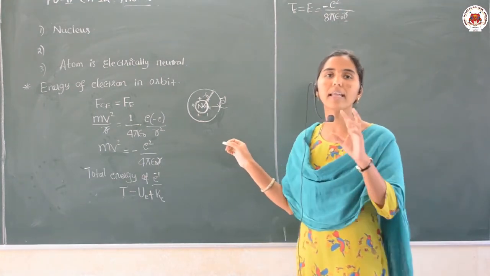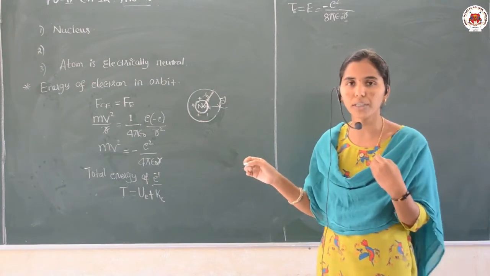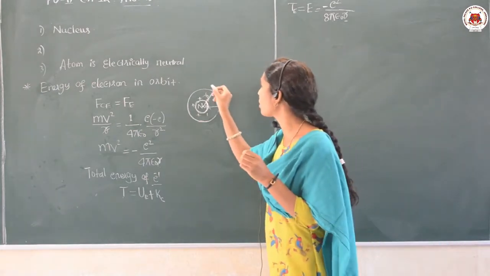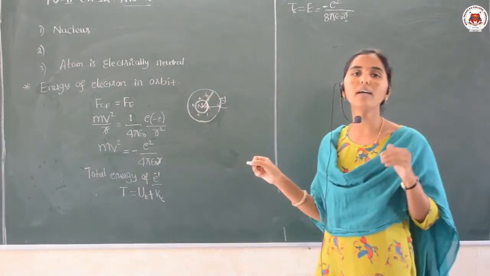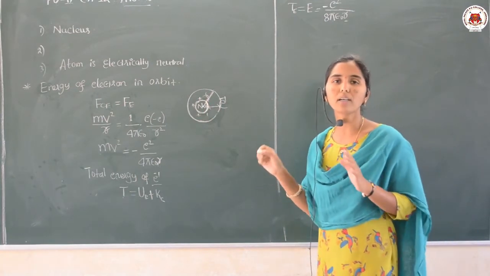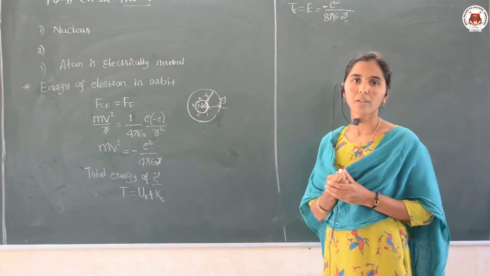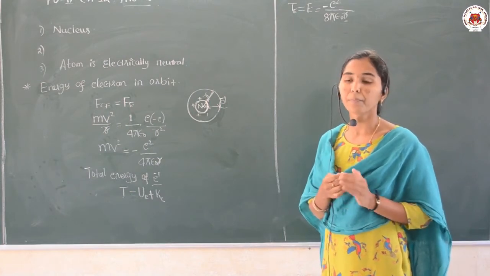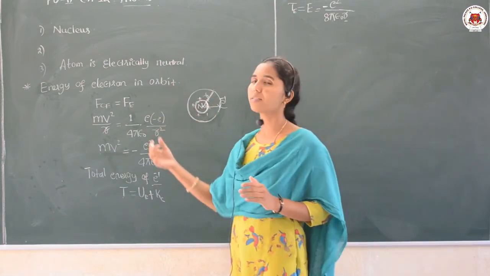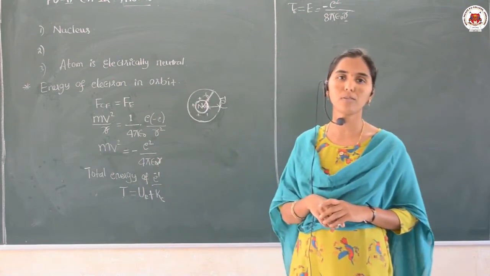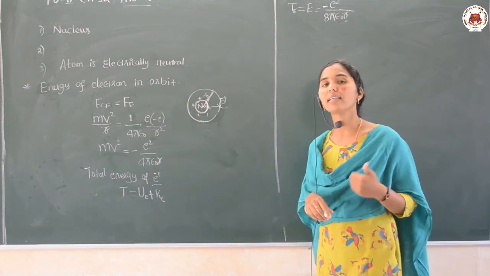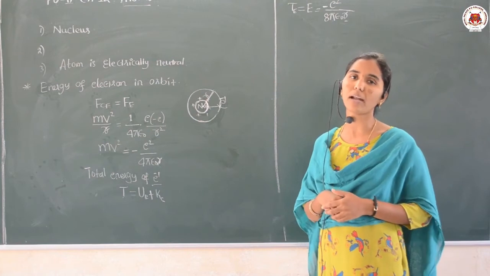That means the negative charge attracts the positive, therefore the electron is revolving around the nucleus. That conclusion was given by Rutherford. Hope it is clear. All these points were explained by Rutherford, still there is a failure of the Rutherford atomic model.